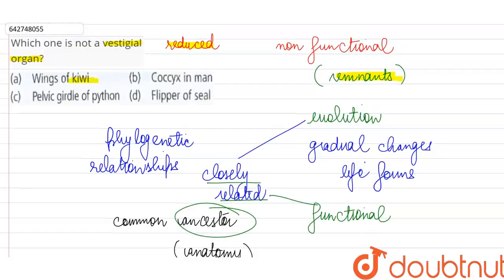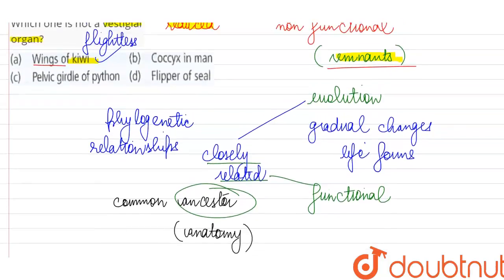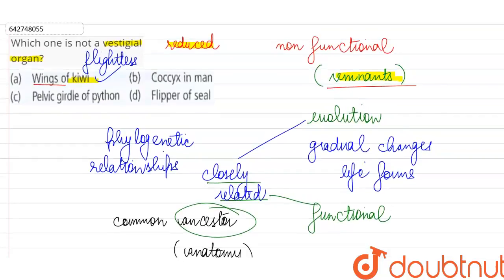Wings of kiwi. Yes, kiwi is a flightless bird, so its wings are useless for it. Flightless birds are a completely different group. They have evolved so that they can live in the terrestrial habitat and they are not capable of flight anymore. So their wings are vestigial. Only the remnants are left because they belong to the class of birds and all of them have wings.